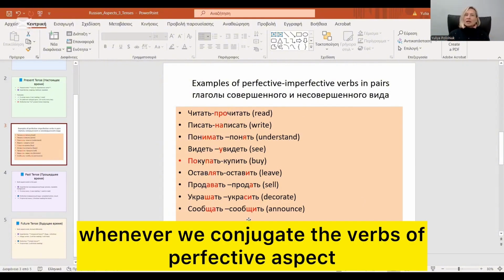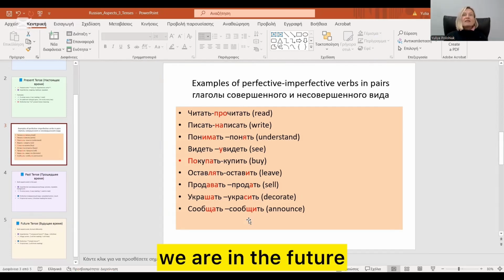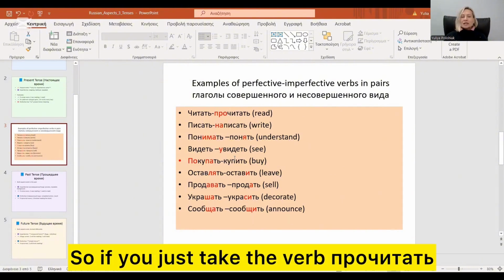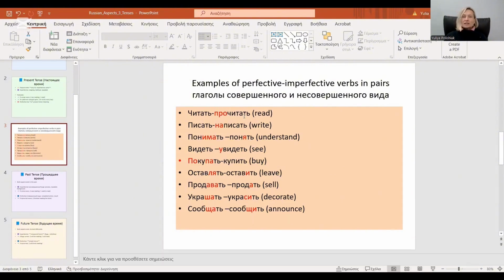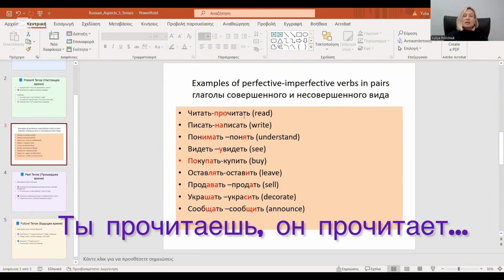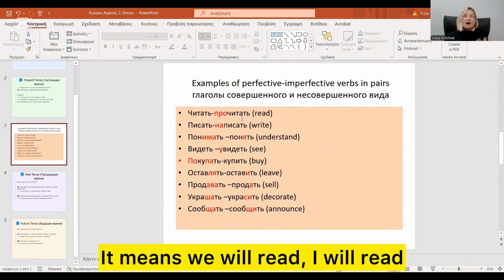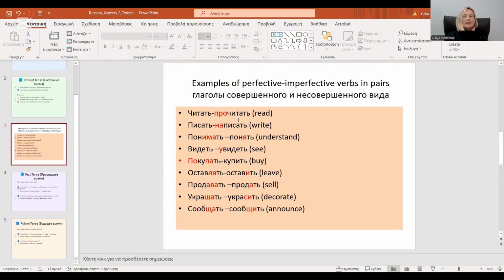Whenever we conjugate the verbs of perfective aspect, we are in the future. That's very interesting. So if you just take the verb прочитать and you start conjugating it, я прочитаю, ты прочитаешь, он прочитает, we are in the future. It means we will read, I will read, okay?